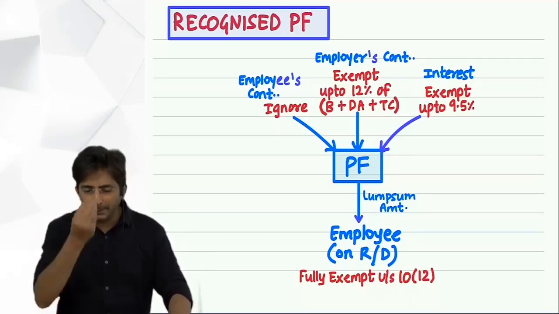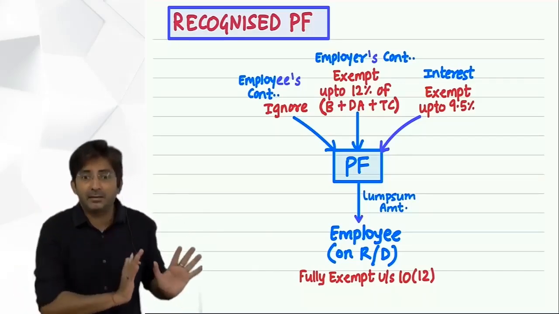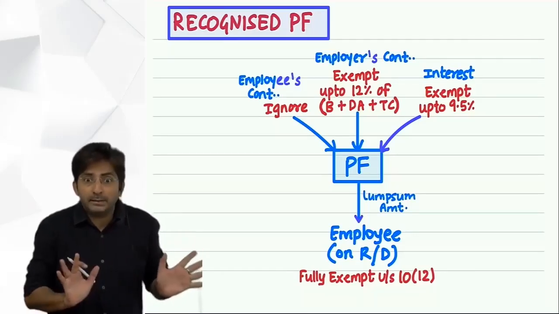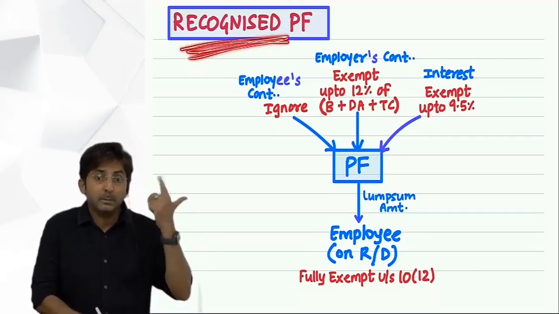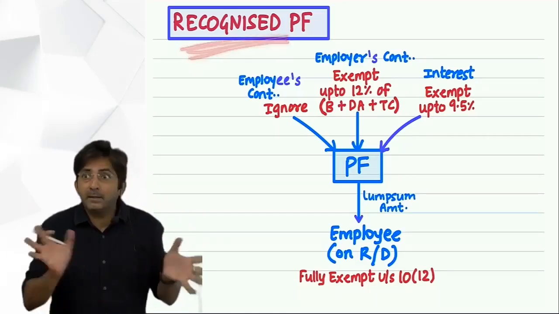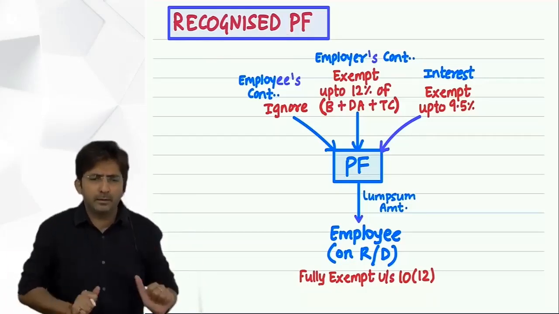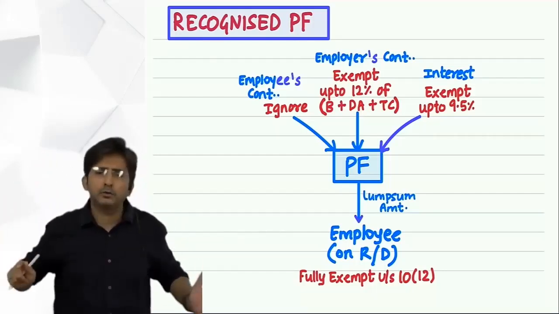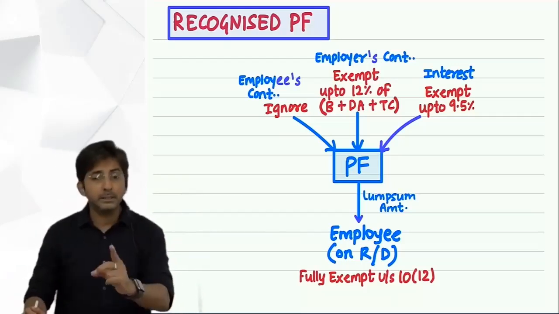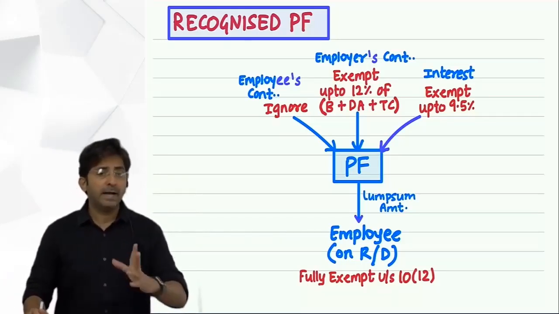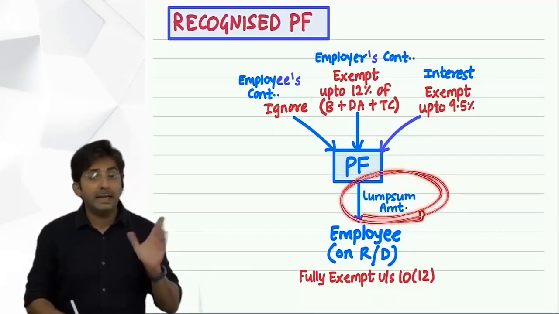Basically, the government is trying to say, at least work for 5 years, because if you work for 5 years, your fund money will remain intact. It is invested in some good areas. And especially in RPF, provident fund money is invested as per the government's planning. So the government wants that wherever the money is invested as per our planning, it should remain intact and should not be broken. But now if an employee says, I want to leave the job, we will have to break the investment. That the government doesn't like. That's why the law is punishing you: if you retire before 5 years, no one can stop you. You will get your money also, but it will not be exempt.